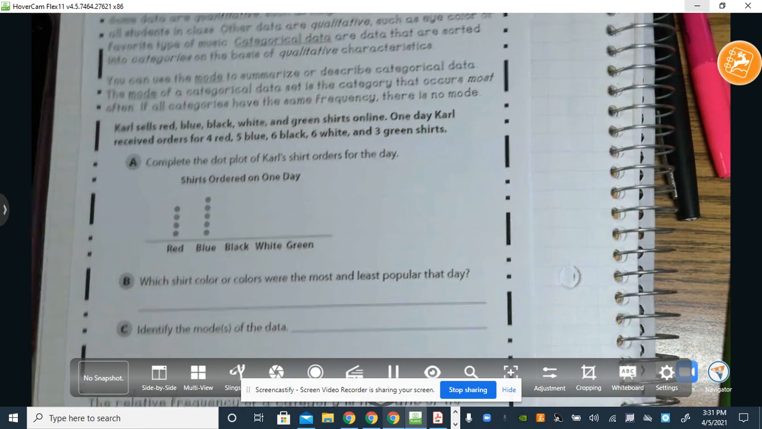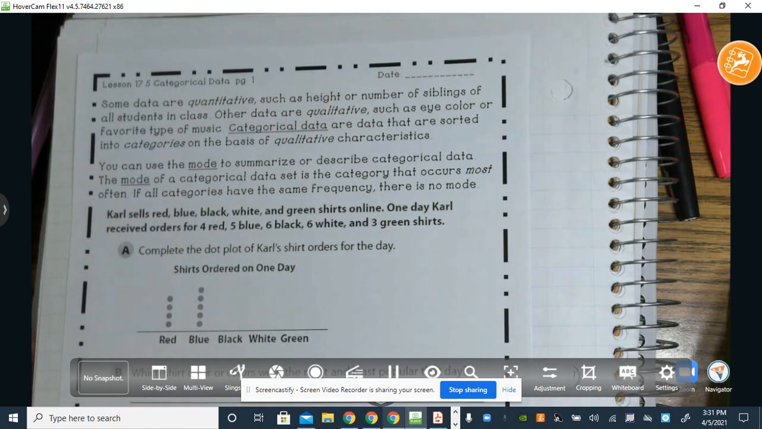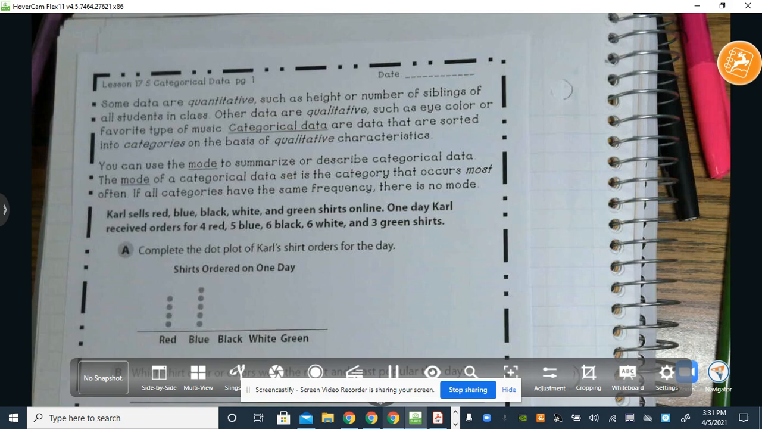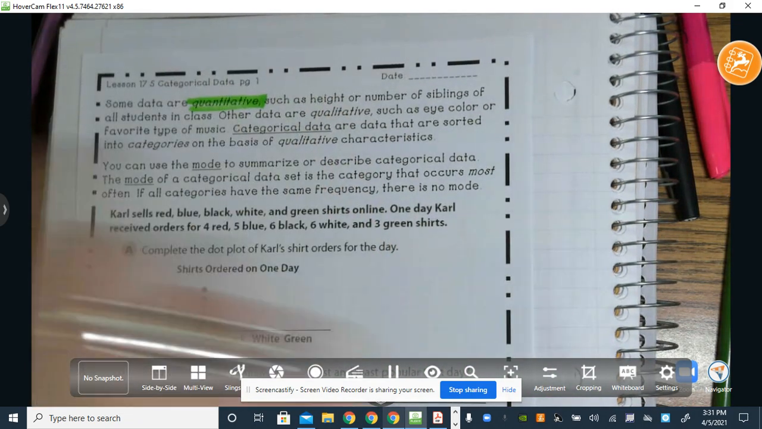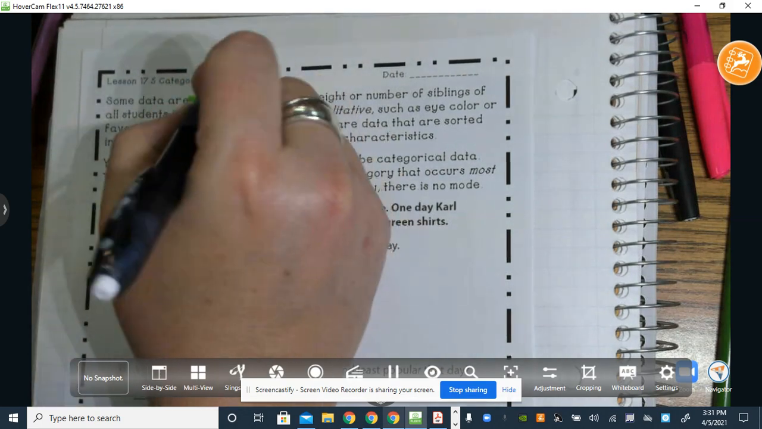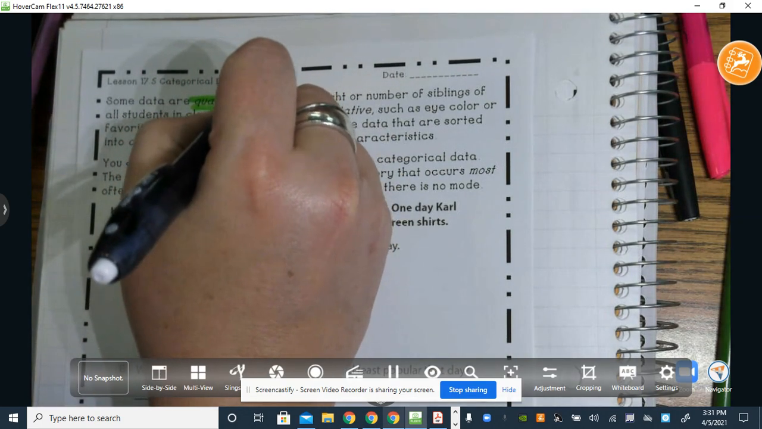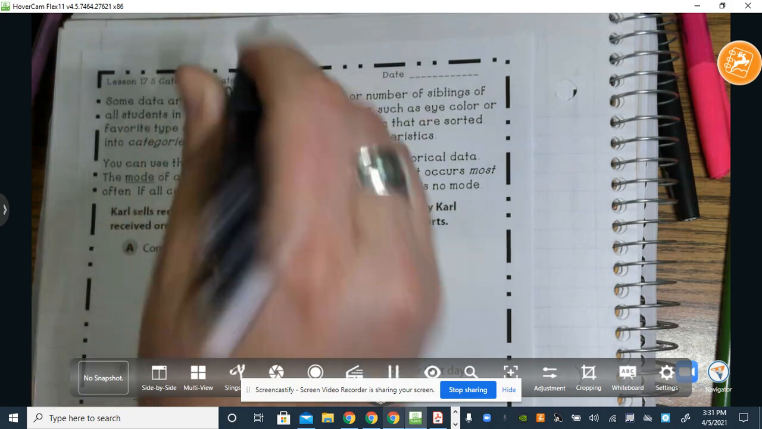Okay, so we're going to talk about categorical data today, guys. And we've been talking about quantitative data, and quantitative data deals with numbers. That N in quantitative deals with numbers. That's what we've been doing here lately when I've been asking how many siblings you have.